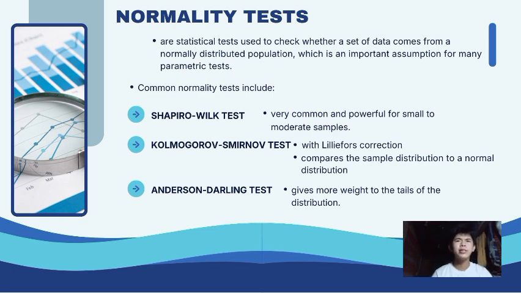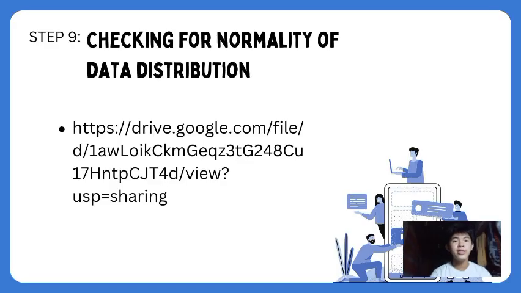Okay, now let's proceed. Let's check the normality of data distribution by utilizing Jamovi. I have here the Google Drive link of my execution in Jamovi. You can check that. So let's now proceed to confidence interval.